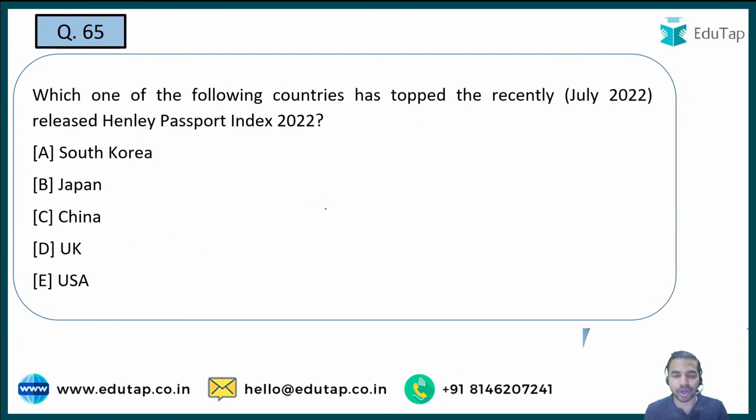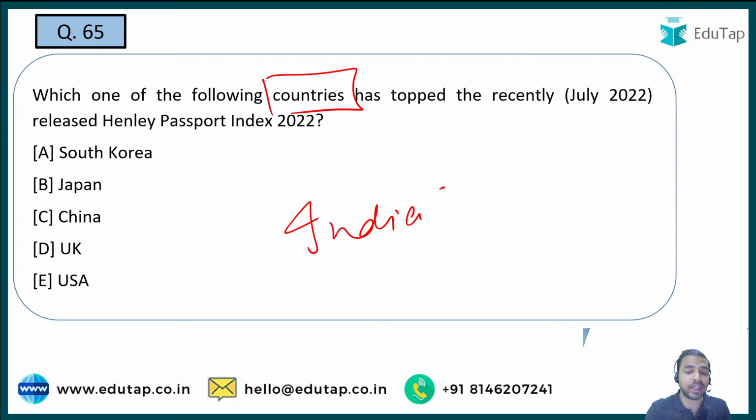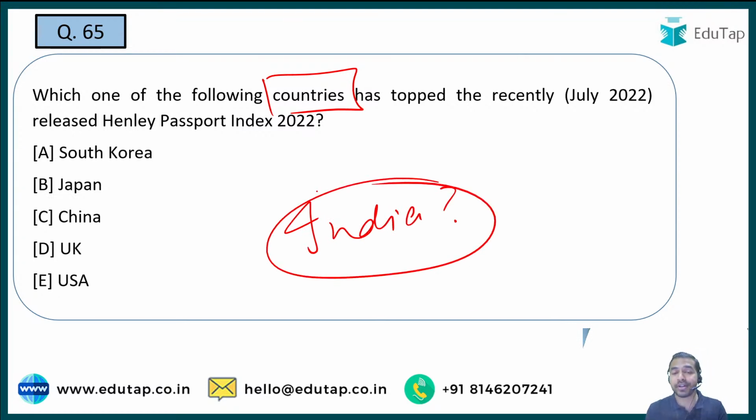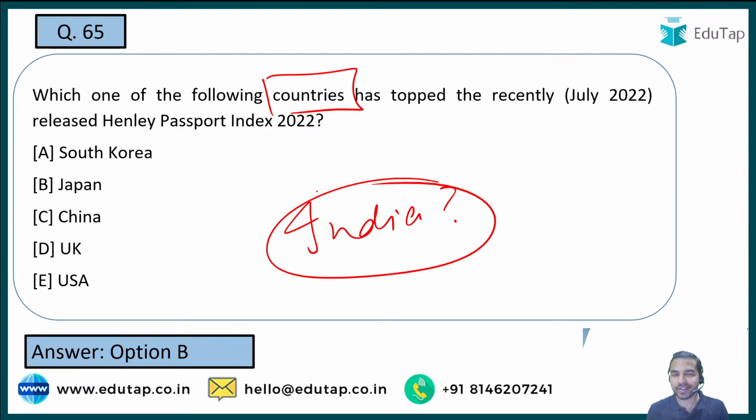ठीक है जी, moving on to the next question. Tell me the name of the country which has topped the Henley Passport Index 2022. So guys, the Henley Passport Index 2022 was launched recently. तो यहाँ पर आपके लिए पहला question आता है कि basically कौन सी country ने इसको top किया है। उसके बाद हम question करेंगे कि India की rank क्या होने वाली है। But quickly, first of all, tell me what is the right answer, which country topped the Henley Passport Index 2022? And here the right answer is Japan.